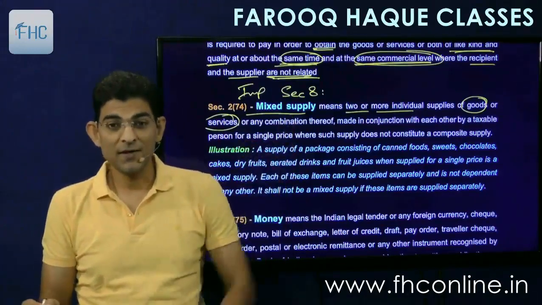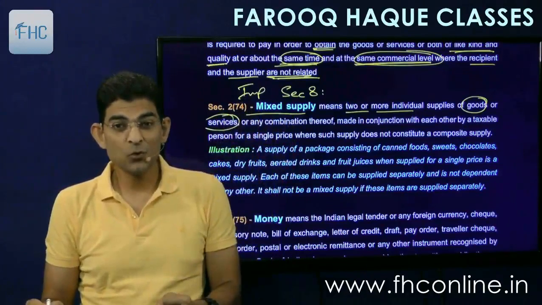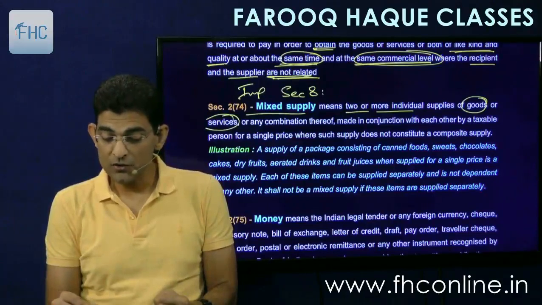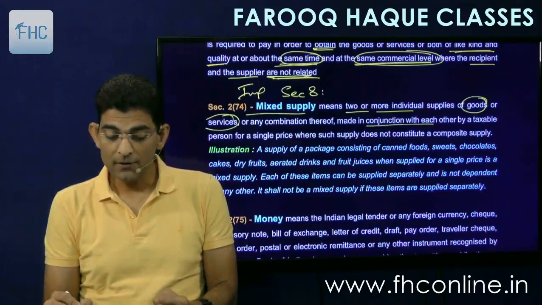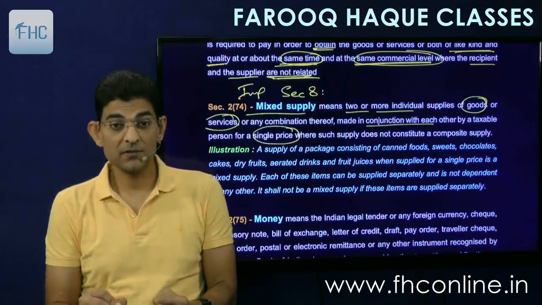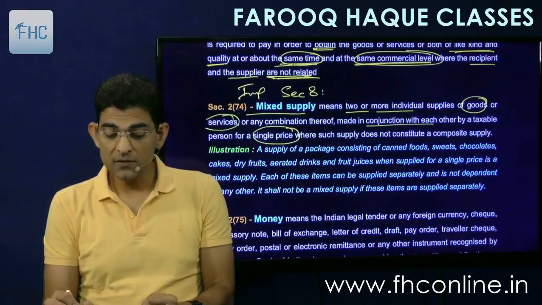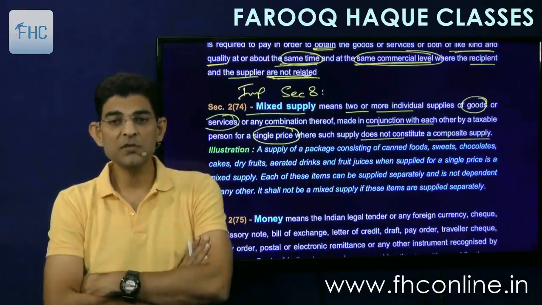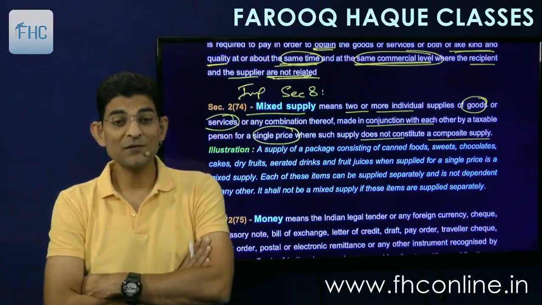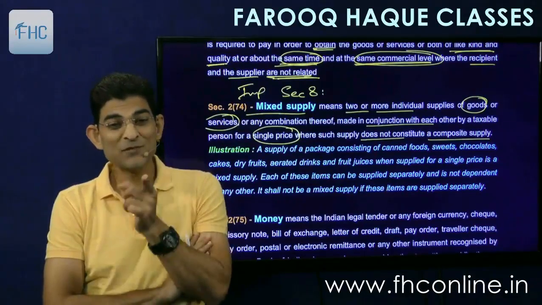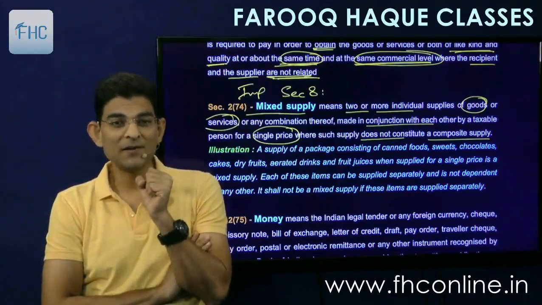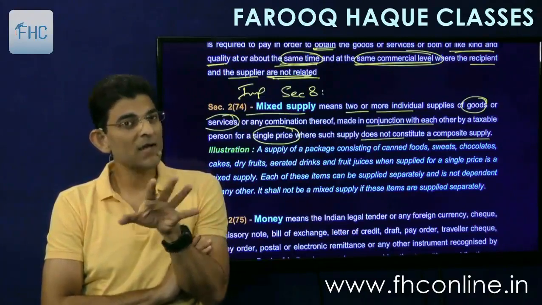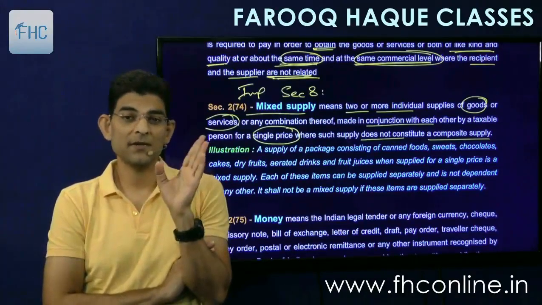Now let's see the definition. Now you can understand. So mixed supply means two or more individual supplies of goods or service, or a combination thereof, made in conjunction with each other by a taxable person for a single price. This is important, for a single price, where such supply does not constitute a composite supply. So if they are not composite, then they are mixed. So you have to study the definition of composite supply. What does composite supply say? That these two are naturally bundled. If these two are naturally bundled, it is a composite supply. And if they are not naturally bundled, then it becomes a mixed supply. Understood?